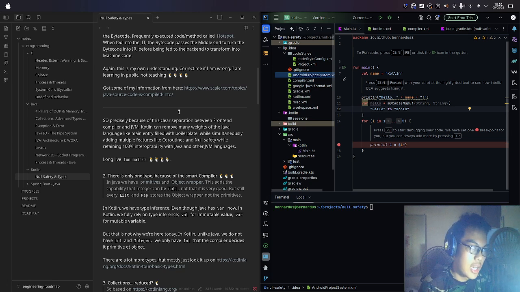Precisely because of this clear separation between the front end compiler and the JVM, Kotlin can remove many weights of the Java language, like the main entry filled with boilerplate, while simultaneously adding multiple features like coroutines and null safety, while retaining 100% interoperability and compatibility with Java and other JVM languages.